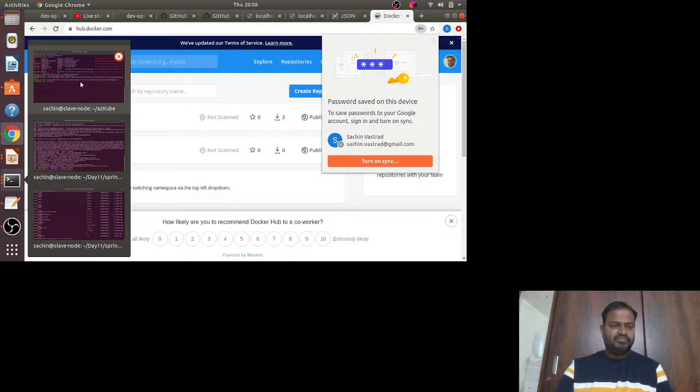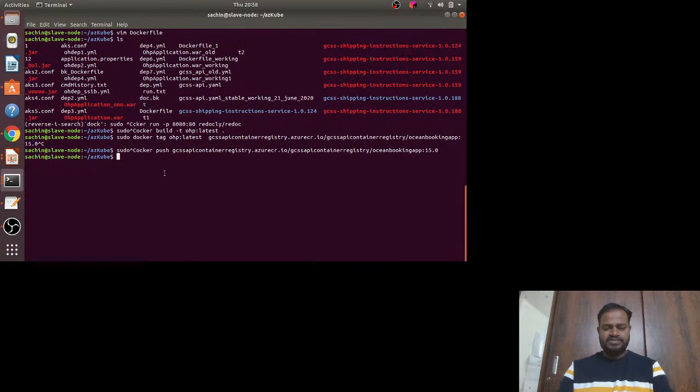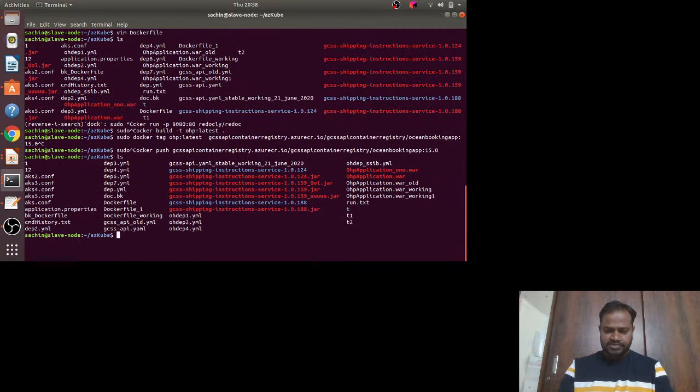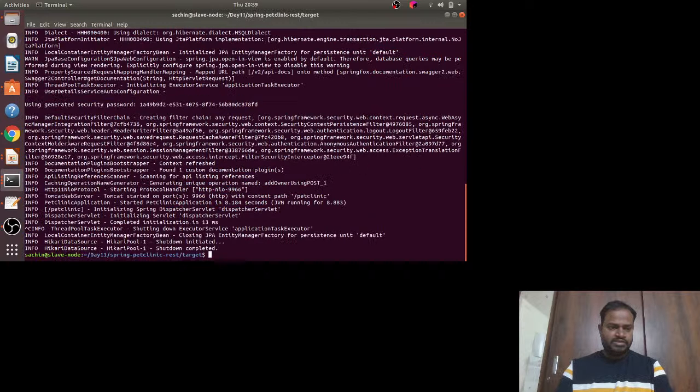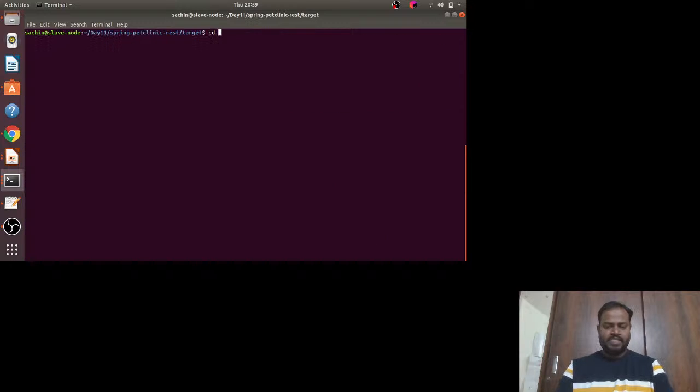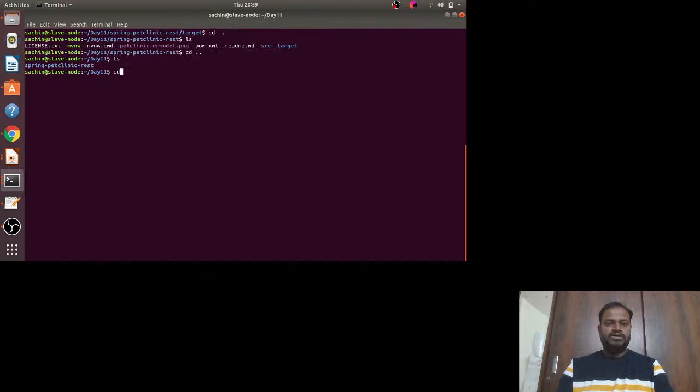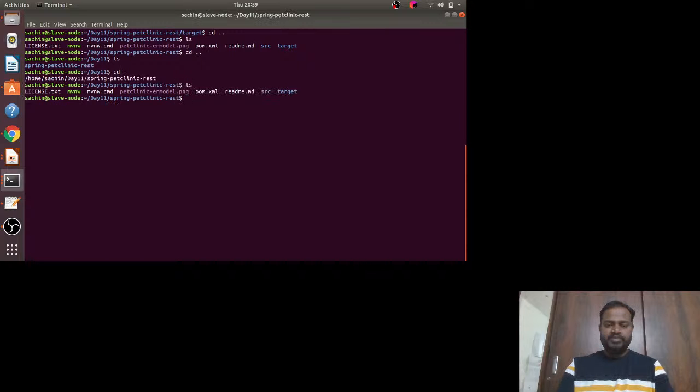Now we have built this executable. Okay, I think I landed in the wrong place. Let me make one more directory, or I can do it outside so that I don't have any issues here. mkdir, let's say doc is my directory.